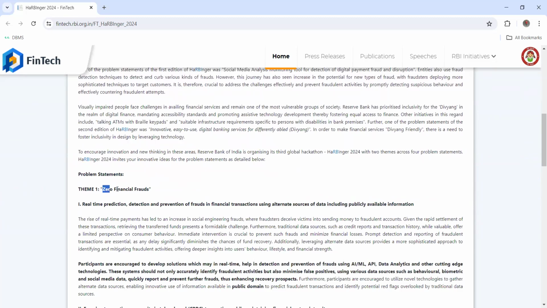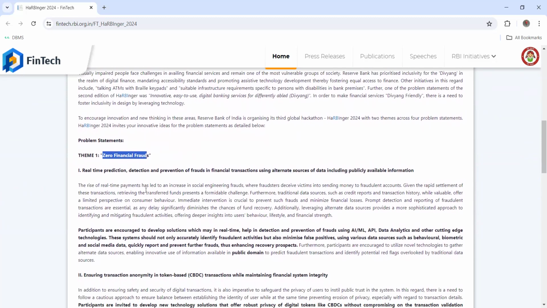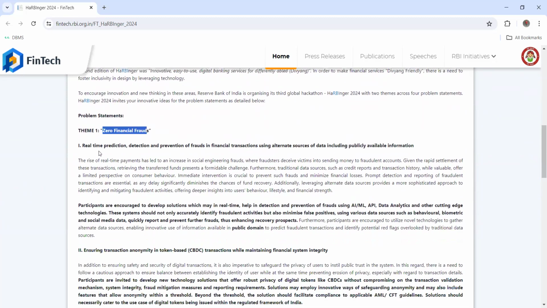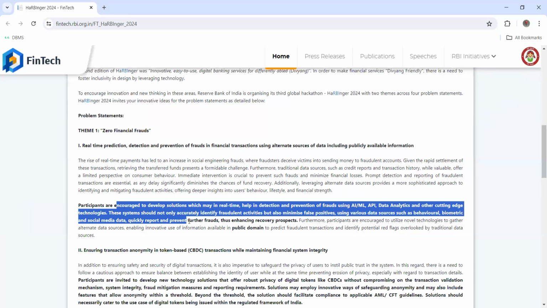Theme one is zero financial frauds, which has three problem statements. The first one is real-time prediction, detection, and prevention of frauds in financial transactions using alternate sources of data, including publicly available information. Participants are encouraged to develop solutions which may help in real time in detection and prevention of frauds using AI, ML, API, data analytics, and other cutting edge technologies. These systems should not only accurately identify fraudulent activities, but also minimize false positives using various data sources. This seems to be very interesting, guys.